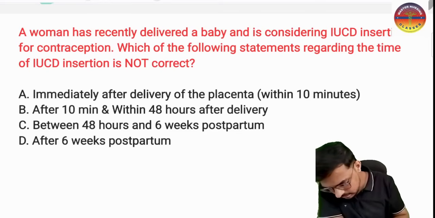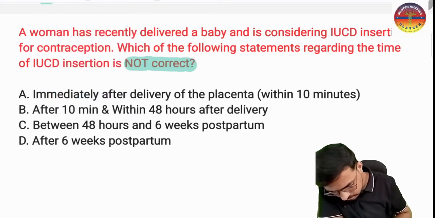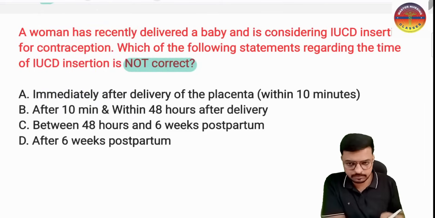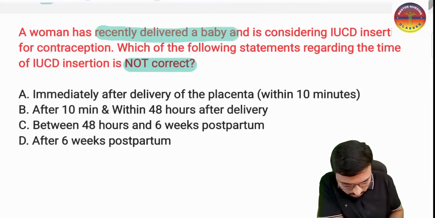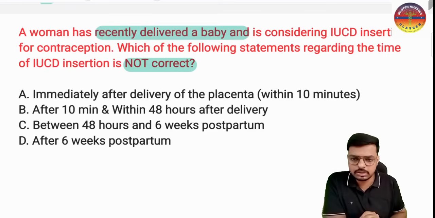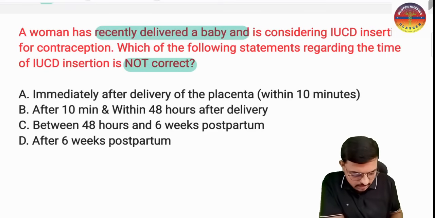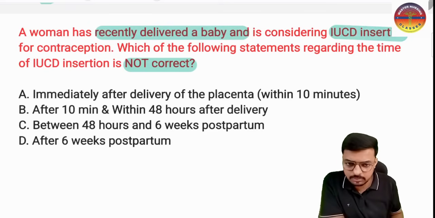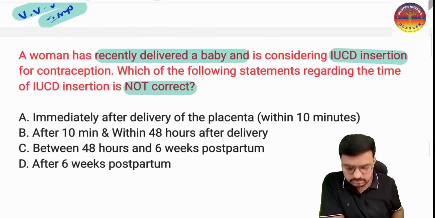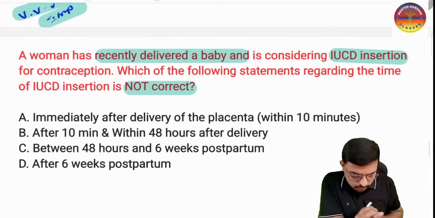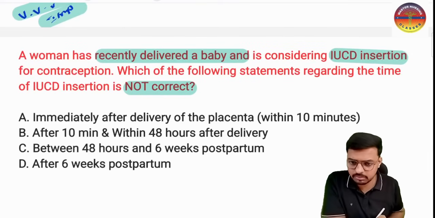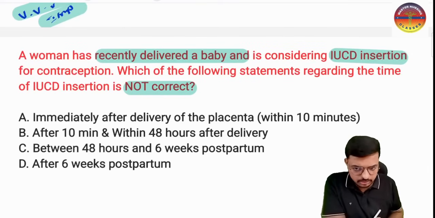So the question is 'not correct'. That is after the birth. She has recently given birth to the baby, so after the birth we are planning for IUCD insertion.